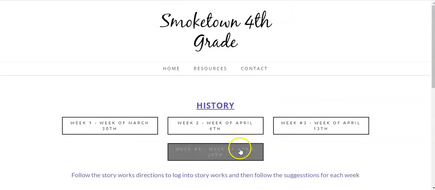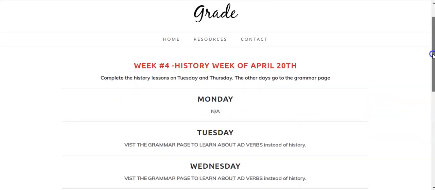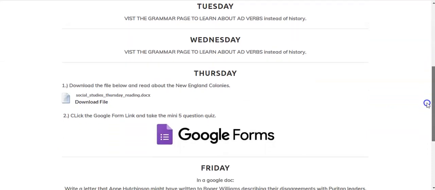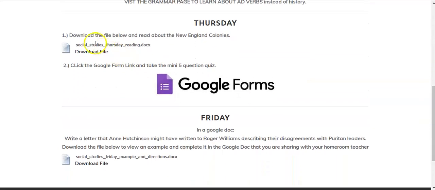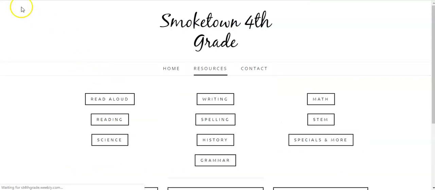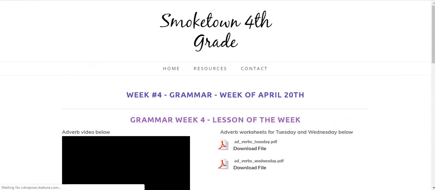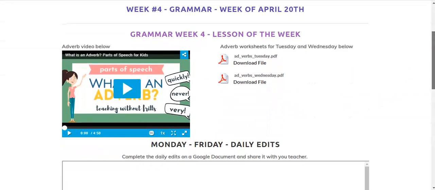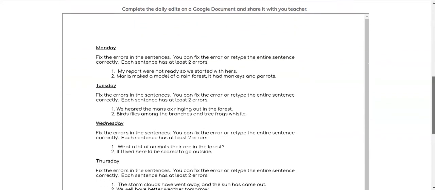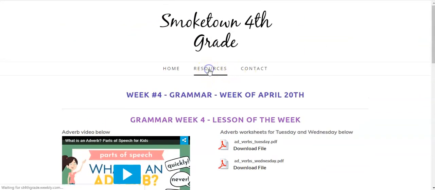Remember, history and grammar are separated, which means history you're going to be doing this week on Thursday and on Friday. Download the files, read, take the form, download this file, and then finish the letter that was started for you. Which means on Monday, Tuesday, and Wednesday, you can look at the grammar page. And in grammar for week 4, you can see that we have a video with a couple of links, and we've added Monday through Friday daily edits. You can again submit this information through Google Docs.